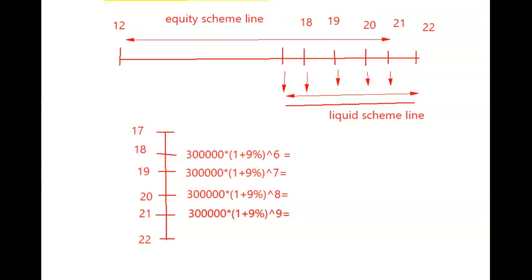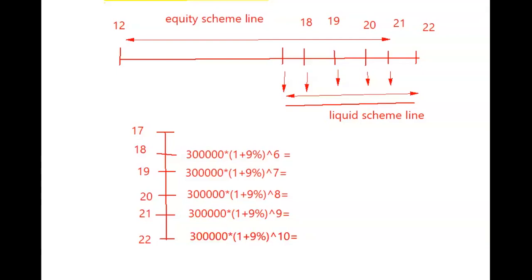Okay. So now let me inflate and take the value. I have to go to my Excel. Equal to 3 lakhs multiplied by 1.09 raised to the power of 6.